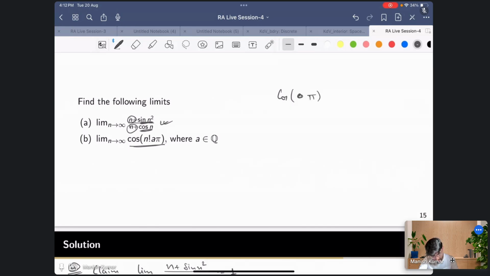Some m times pi, about which we know. Otherwise it could be very random, like you don't know the value of cos, when this is not an integer value. This is why A is given to be in Q. If A is not in Q, the result would not be true.